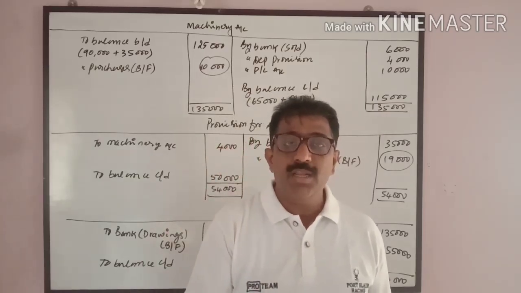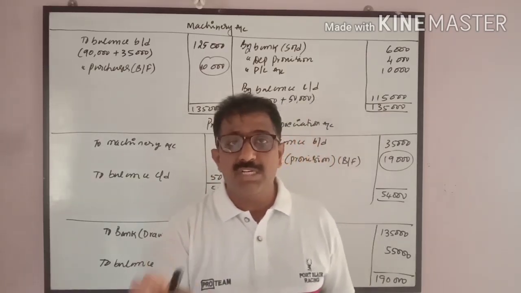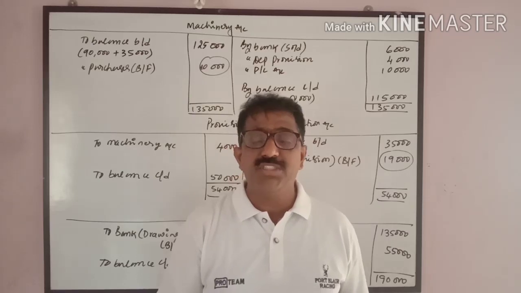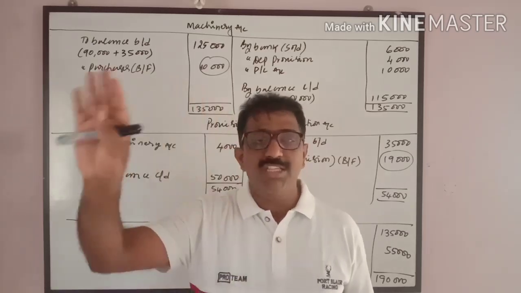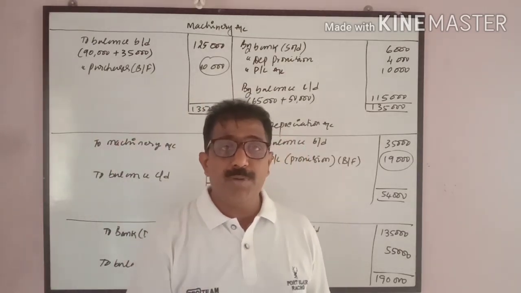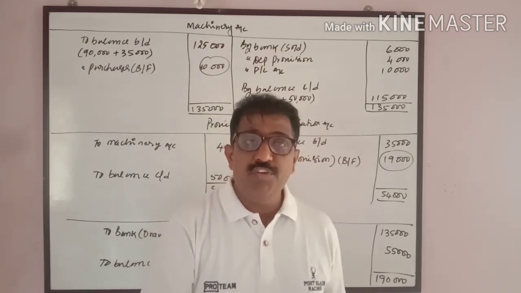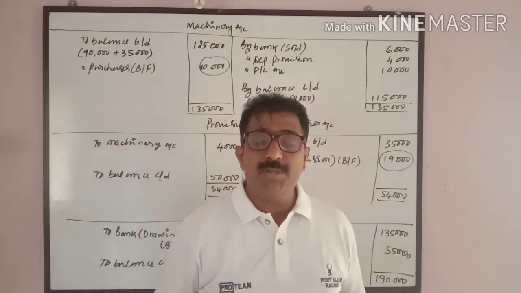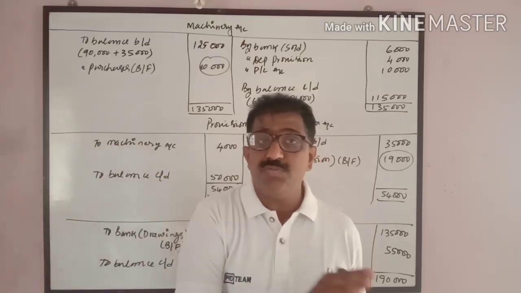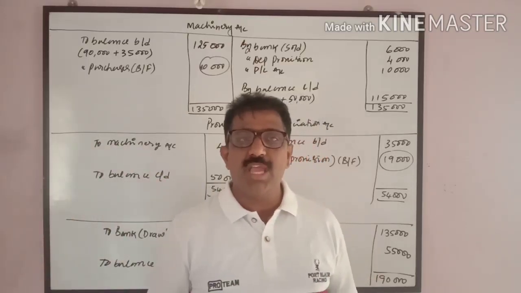They maintain separate accounts: profit and loss account, general reserve account or accumulated profits account, etc. It cannot be transferred to capital. But in case of a proprietary concern, since it is a sole trader, whatever profit is earned will be transferred to his capital, and whatever amount he withdraws from the business will be deducted from his capital.